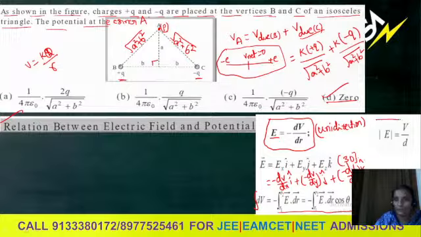In general, for a constant field, the relation between electric field and potential is E equals V by d, where V is the potential difference, d is the distance between the points, and E is the field strength or electric field intensity.